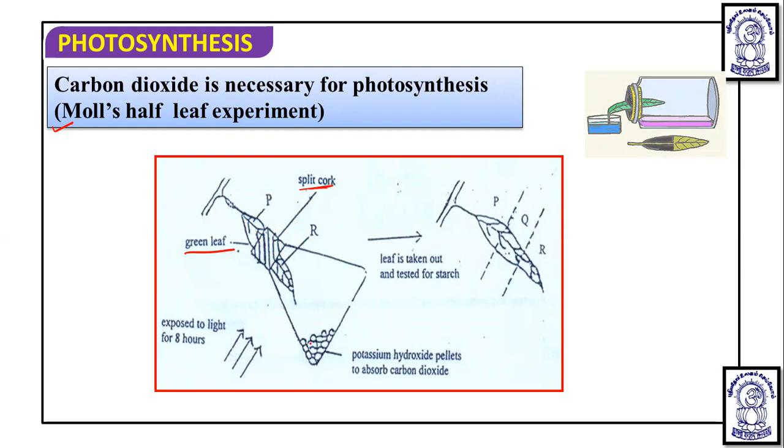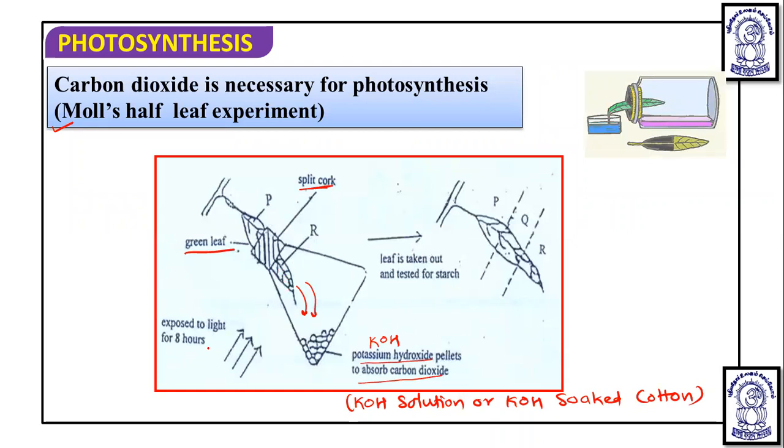Now here in this conical flask, potassium hydroxide pellets were taken, that is KOH, to absorb the carbon dioxide. So either we can take a KOH solution, or we can take KOH soaked cotton. Now this KOH soaked cotton will absorb all the CO2 from this part where the leaf is inserted.